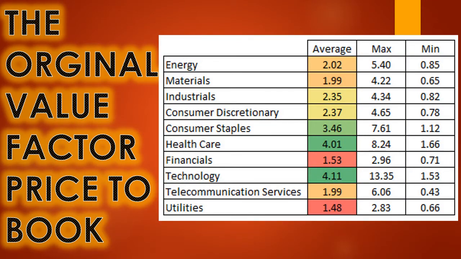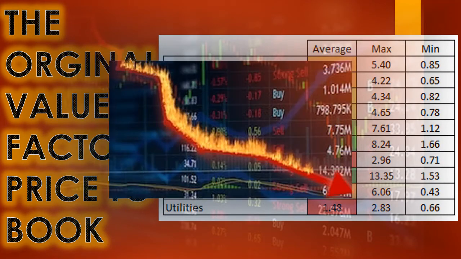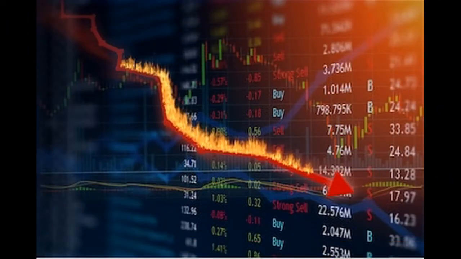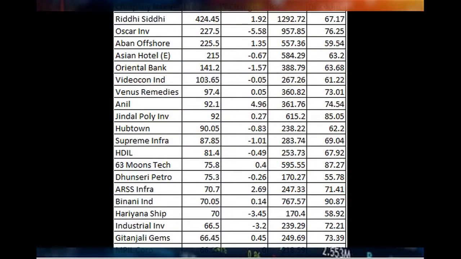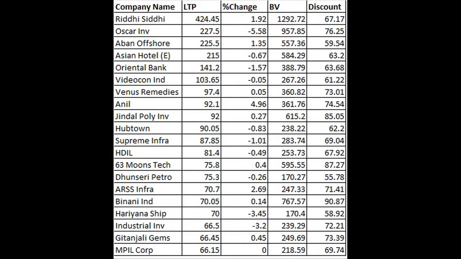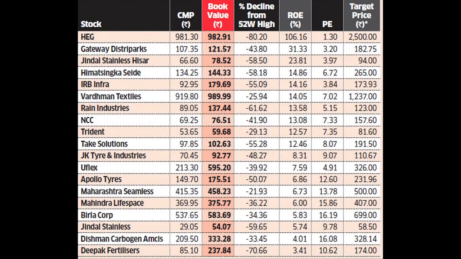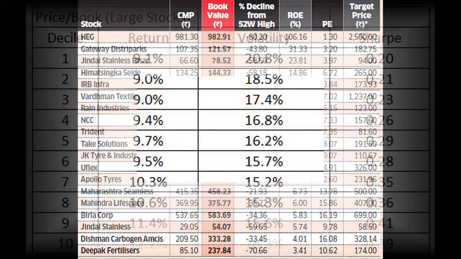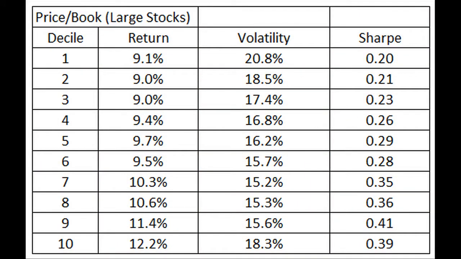P by BV ratio is useful for valuing shares of companies with large tangible assets on their balance sheets. A P by BV ratio of less than 1 shows the stock is undervalued. The value of the assets on the company's books is more than the value the market is assigning to the company.